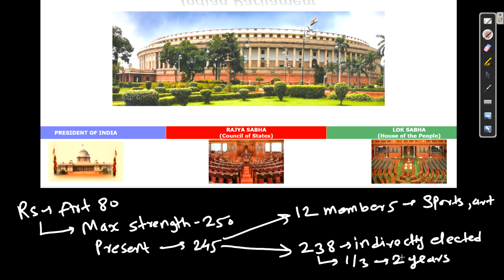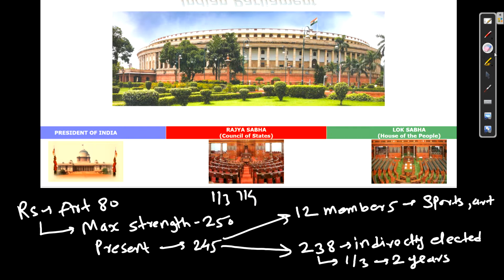Very important question. This question was also asked by IBPS basically, so that's why it is very important. See, now they are going very deep, because they can't ask you the maximum 250, because this is the old pattern. Now in the new pattern they are asking that out of Rajya Sabha members of 238, how many retire every 2 years. So you should know one third. Options will be like one third, one fourth, like this. So this is very important to understand.